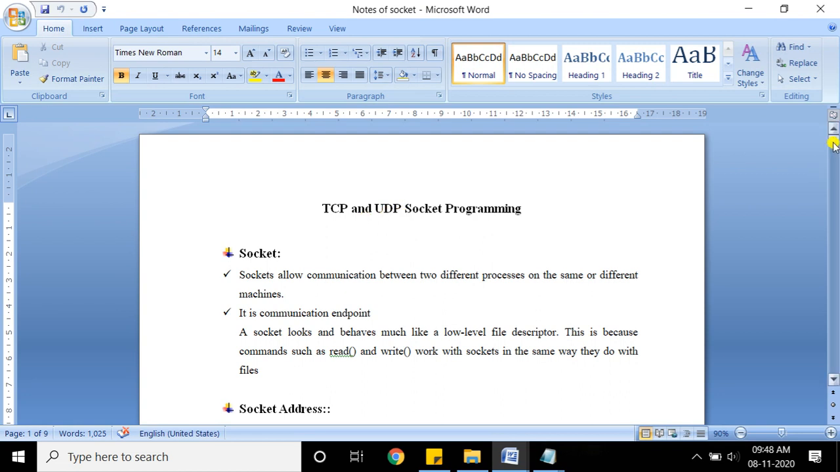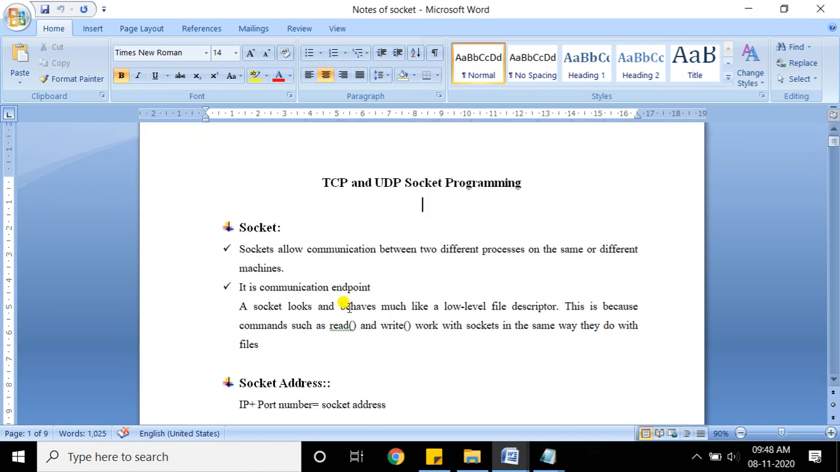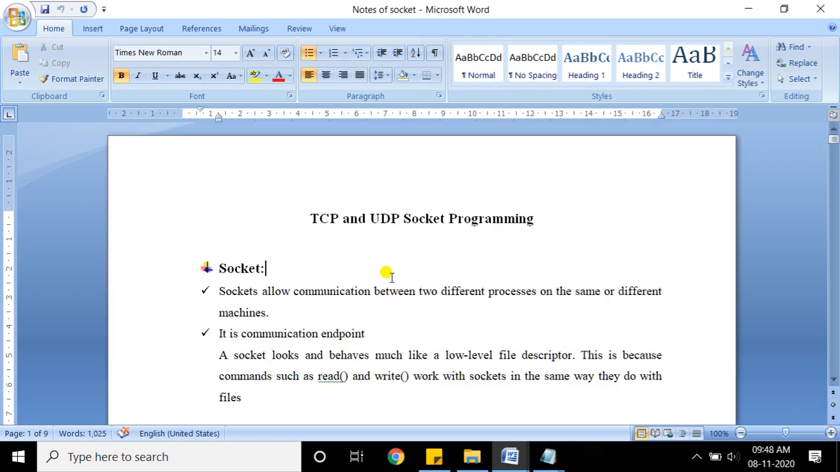A socket is nothing but a communication endpoint. It allows processes running on a different machine, or the same machine, network processes, to communicate with each other. So a socket is a communication endpoint which allows two network processes, which might be running on the same machine or different machines, to communicate with each other.